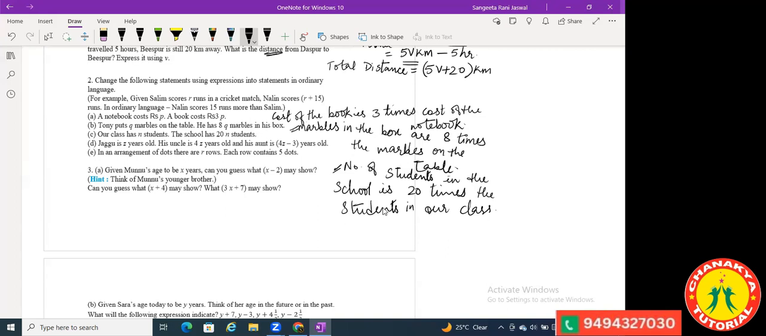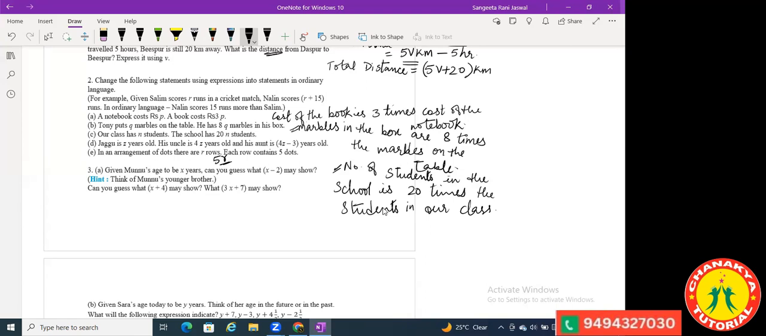Okay, next one. In an arrangement of dots, there are R rows. Each row contains 5 dots. How will you write this? Total number of dots will be what? Ma'am, 5R. So how will you write this? Total number of dots is 5 times the number of rows. Okay. Total dots are 5 times the number of rows.